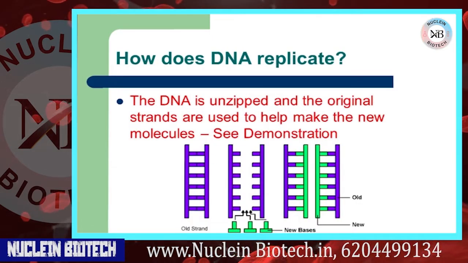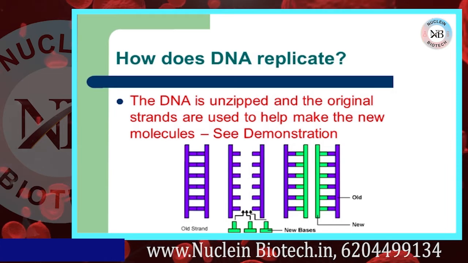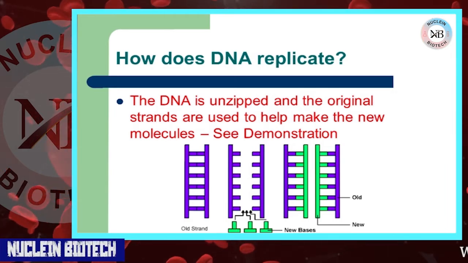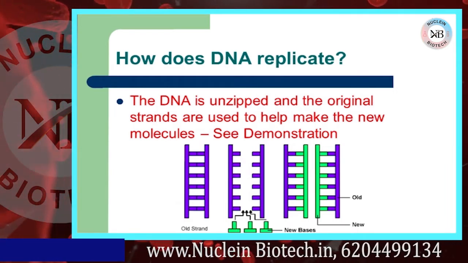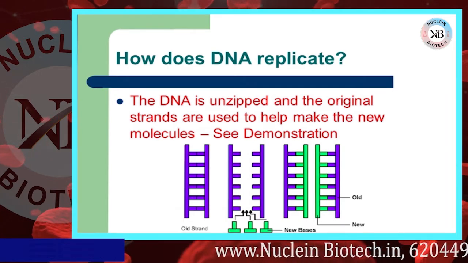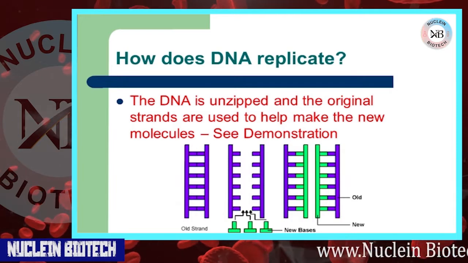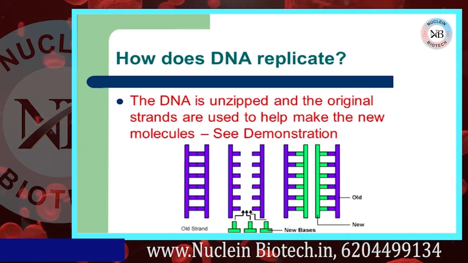How does DNA replicate? The DNA is unzipped and the original strands are used to help make the new molecule. अब first step में हमारे पास old strand है. In second step, we add new bases, and in third step, 2 new strands are created. Each contains half of the original strand.